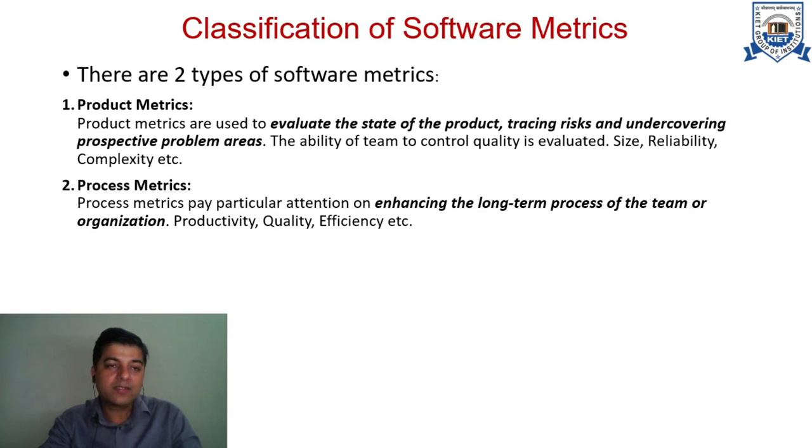So both these matrices, the product matrices, very important for the current project in hand, and process matrices, they are important for the organization as a whole in order to improve their working, in order to produce better software in future.